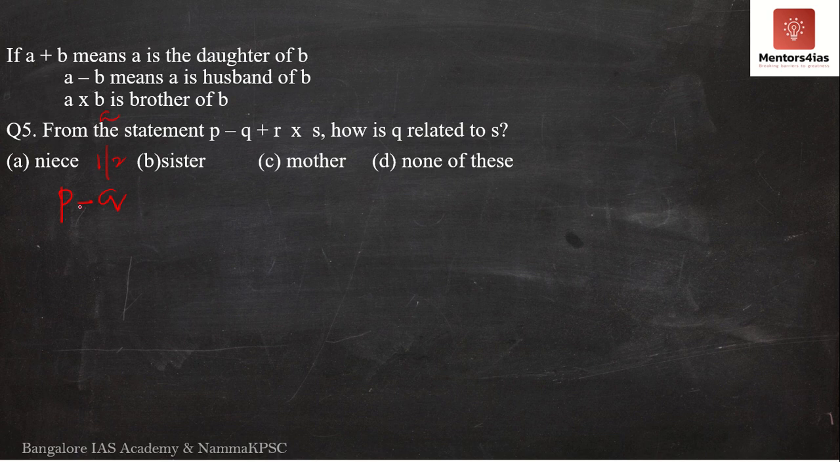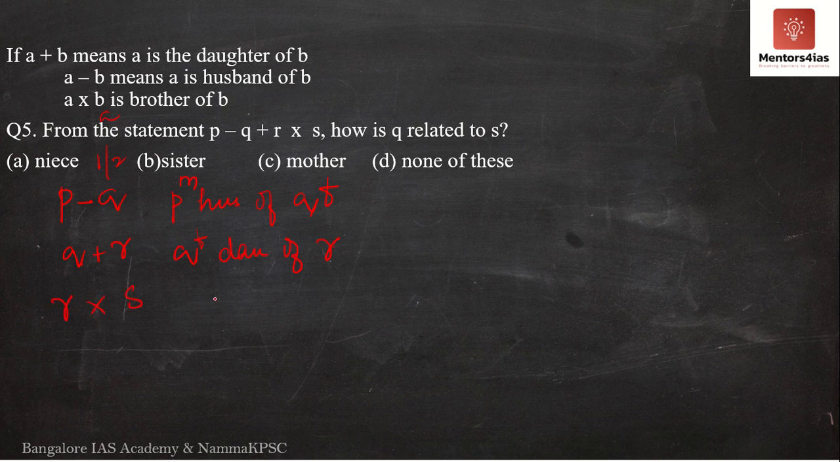Okay, so we have P minus Q over here. P minus Q means P is the husband of Q. So P is a male, Q is a female. P is the husband of Q. Then we have Q plus R. What does this mean? Q plus R means Q is daughter of R. Obviously, Q is female. I don't know the gender of R as of now.